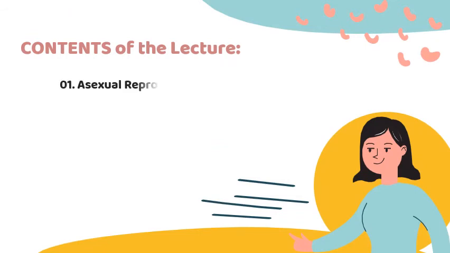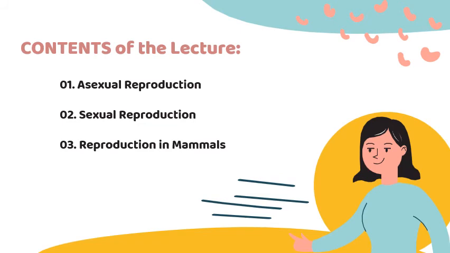We're almost done. Asexual reproduction doesn't require the participation of the male and female sex cells. It's just one organism that reproduces on its own. Sexual reproduction requires the participation of two partners. In mammals, the development of the embryo happens inside the mother's body. Mammals are viviparous animals. Birds are oviparous animals. Fertilization happens inside the female's body, but the development of the embryo happens inside an egg, a fertilized egg.